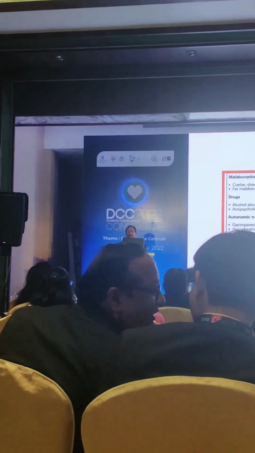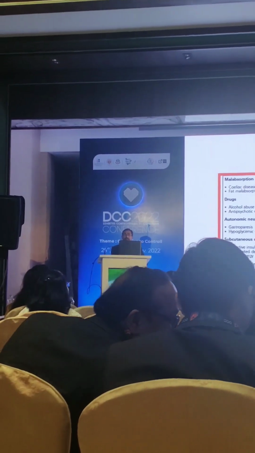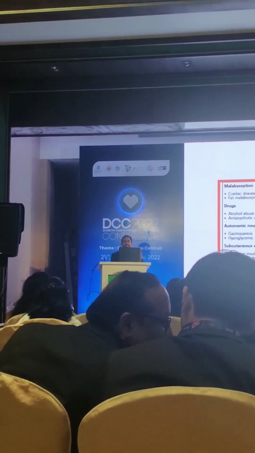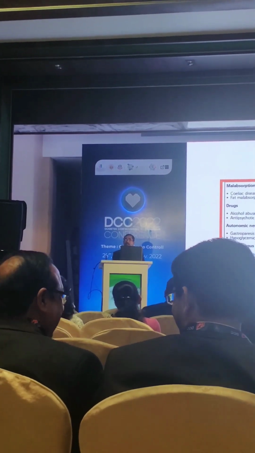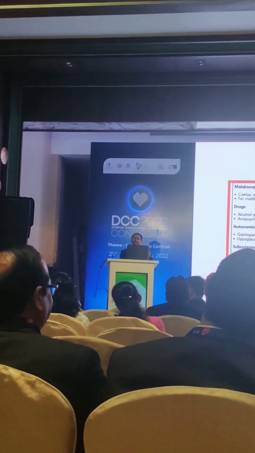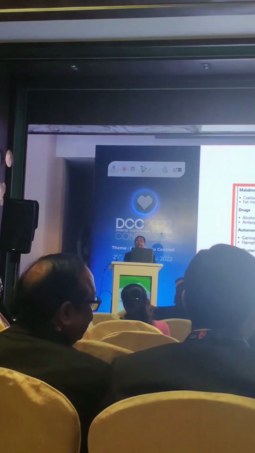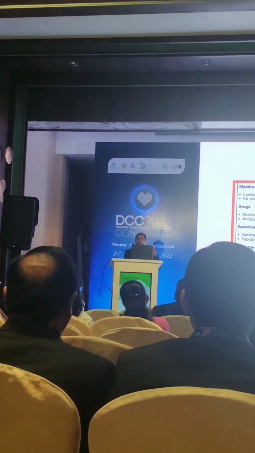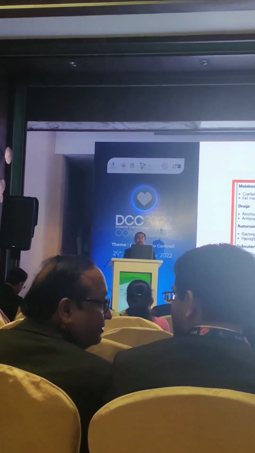Now, what are the causes? There are various causes actually. If you go through this slide, there is malabsorption. If there is malabsorption, then there will be dysglycemia. Of course, you will agree with me. Drugs, certain drugs. Just now we have discussed steroids. Steroids or certain other drugs also will cause this, and there will be a risk of diabetic ketoacidosis. There will be a risk of recurrent diabetic ketoacidosis, which may cause unstable or brittle diabetes.